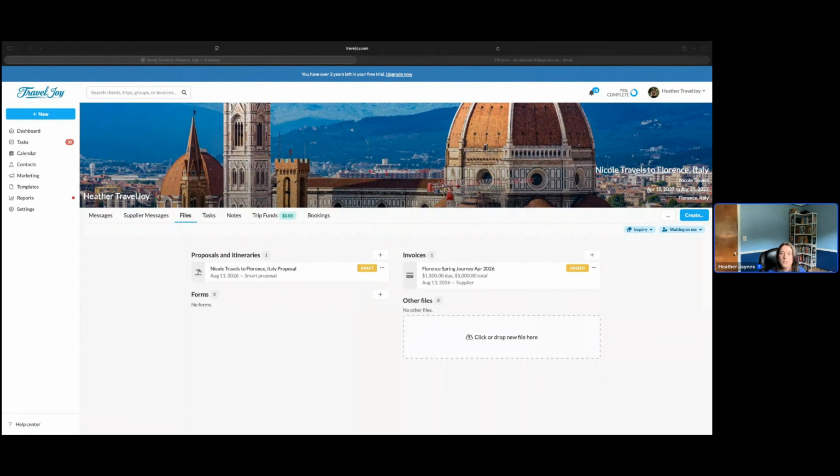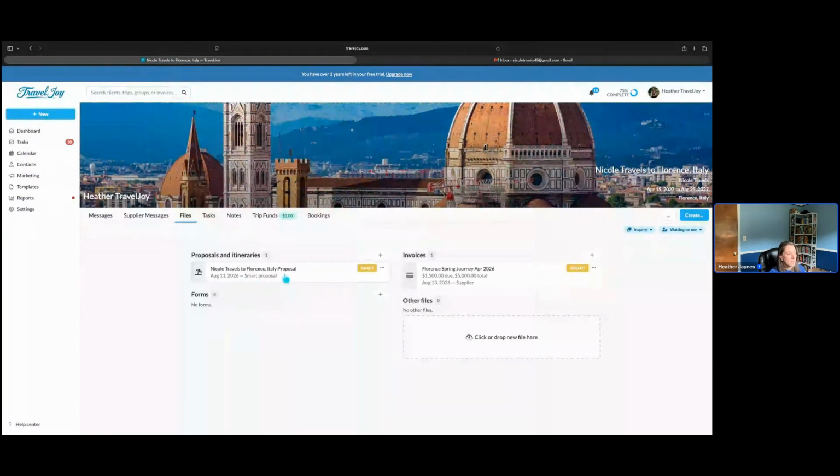All right. How should we handle quotes where a decision has not yet been made? Continue copying and pasting? Well, if you have quotes or documents from suppliers that you need to send to the client and still get an approval for, when you are forwarding it from the email, it's automatically going to come in as a SMART proposal, as you'll notice here. It's not going to be an itinerary.